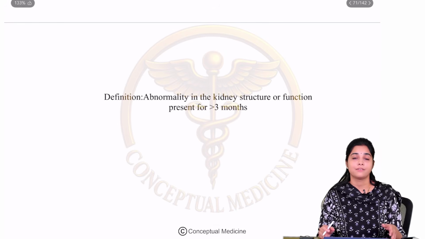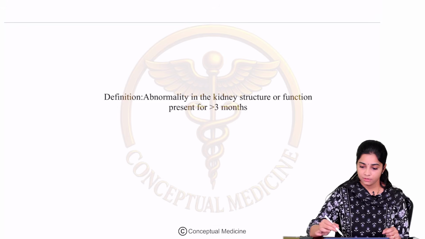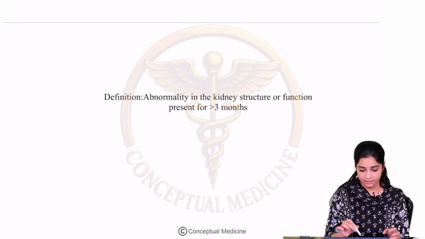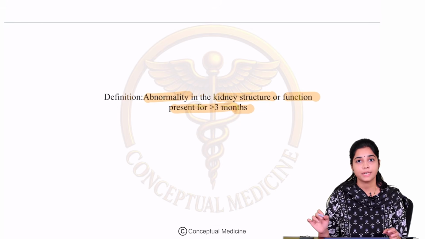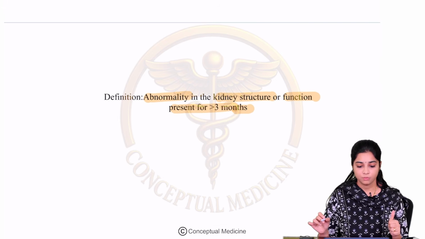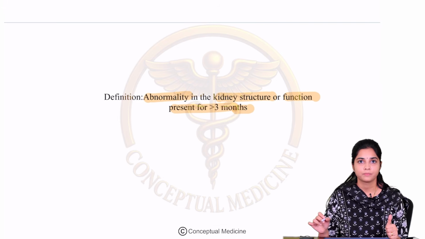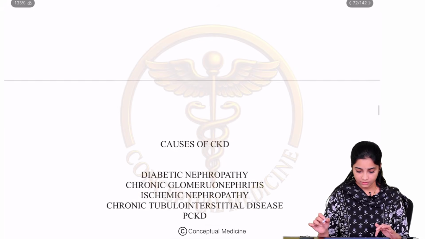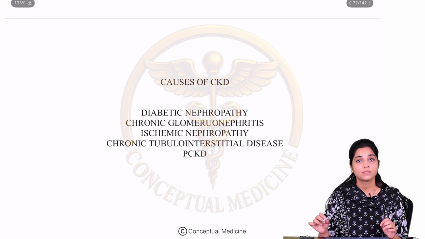So let us look at the definition of chronic kidney disease. CKD is basically defined as an abnormality in the kidney structure or function which is present for more than 3 months. Right? So any abnormality in the kidney structure or function which is present for more than 3 months is what we call as CKD. Alright? Fine. Now let us understand the causes of CKD.